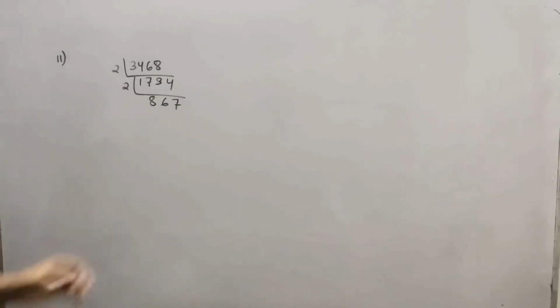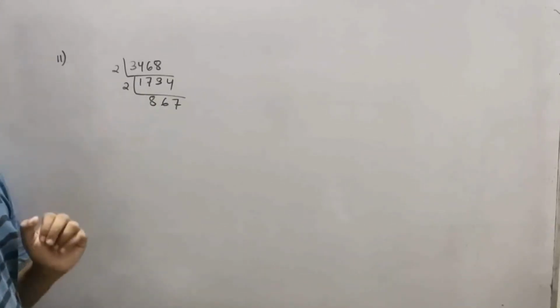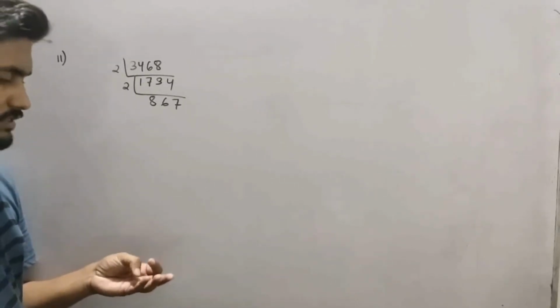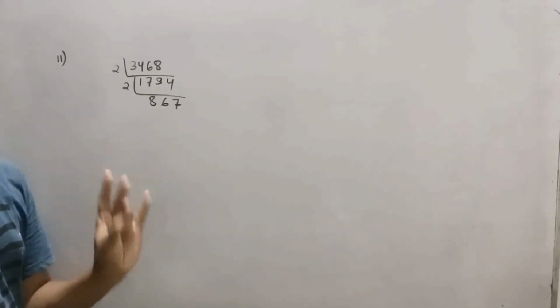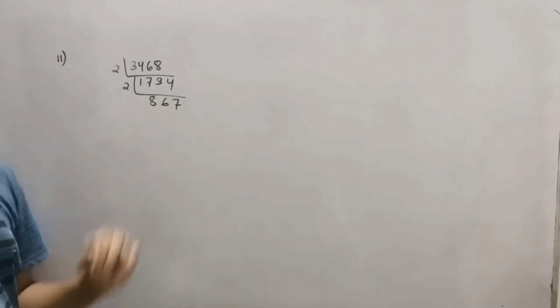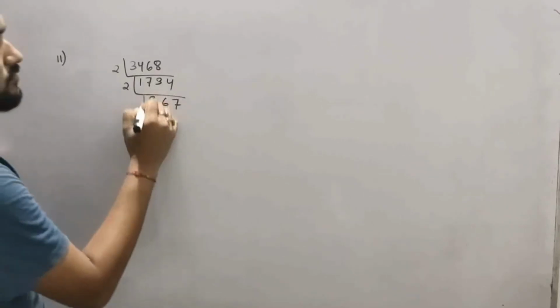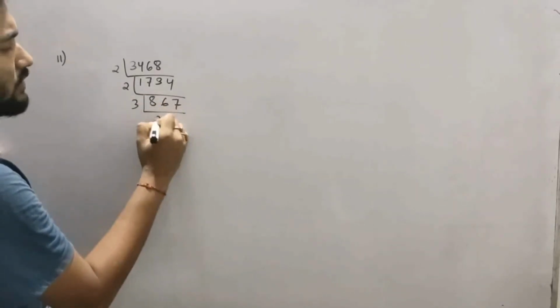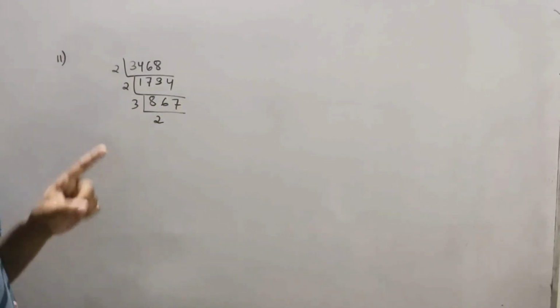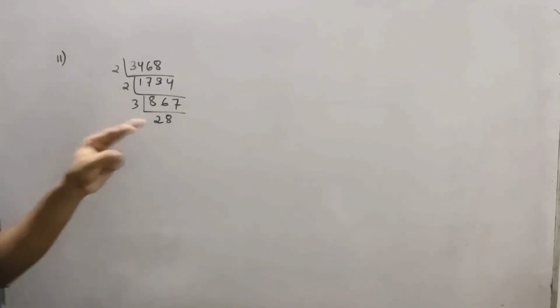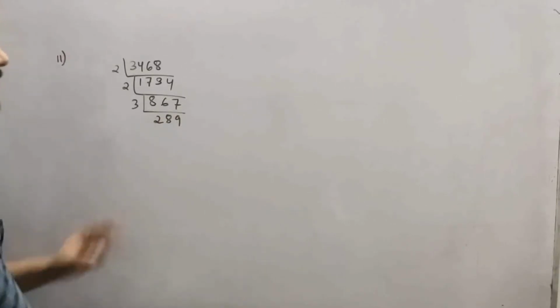So check for 3. 8 plus 6 is how much? 14, right? Plus 7 is 21. 21 is divisible by 3, so this is also divisible by 3. 3 twos are 6, 3 eights are 24, 3 nines are 27. Now 867 divided by 3 is 289.